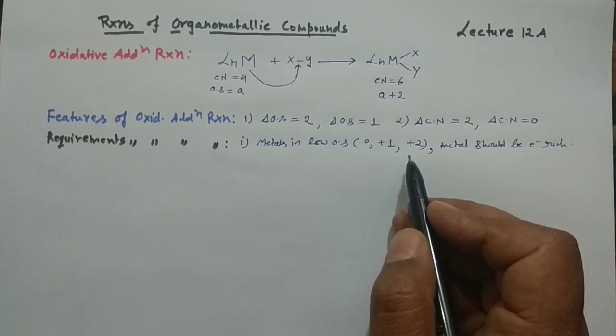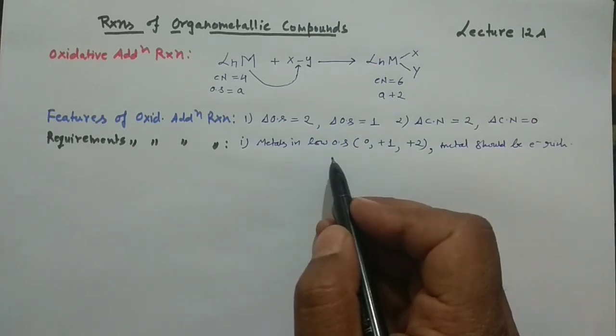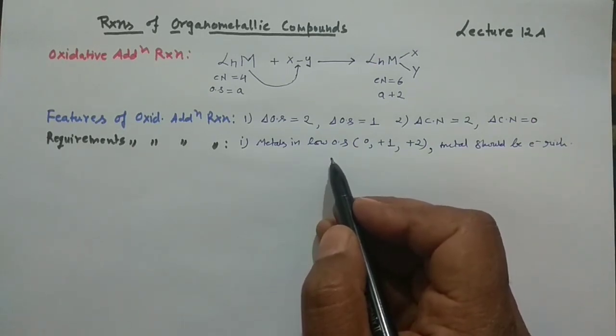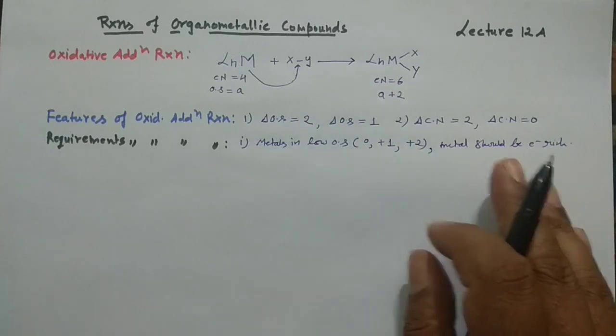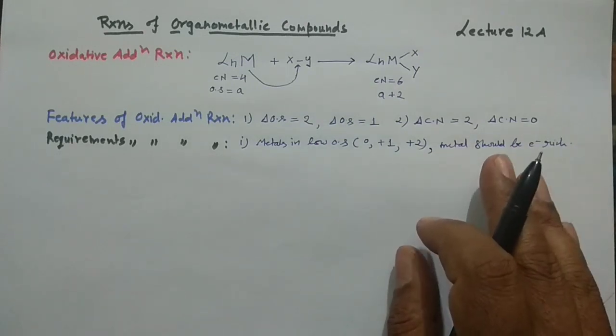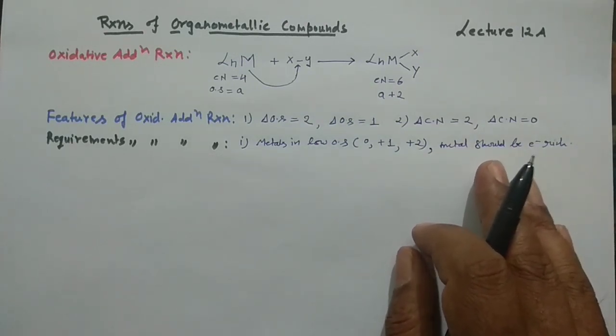That means the metal still has electrons in the d orbital. So electron rich metals generally give oxidative addition reaction. This is very important, right? First point, a metal in the low oxidation state would be electron rich, and these types of species are very prone to undergo oxidative addition reactions.